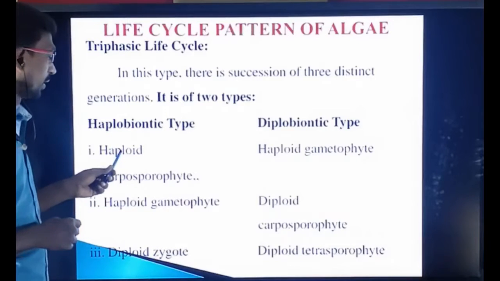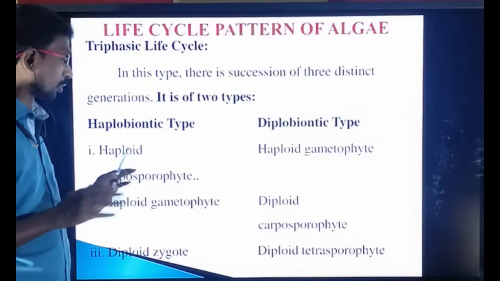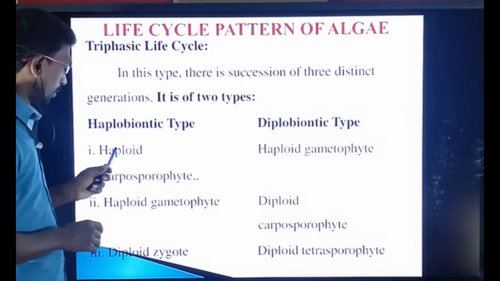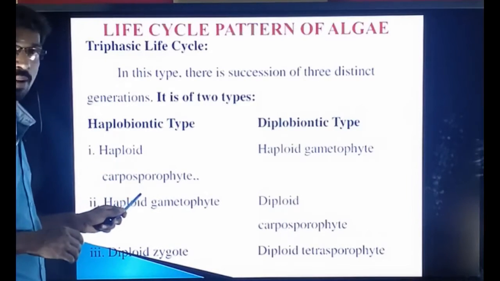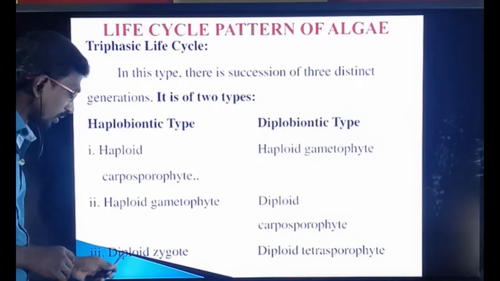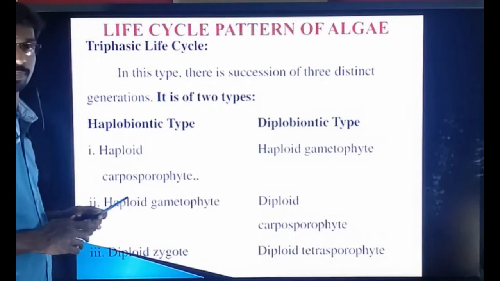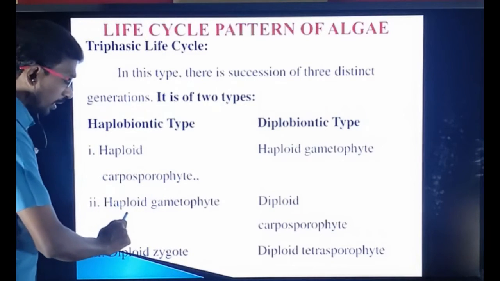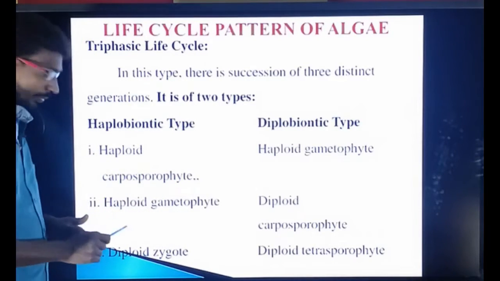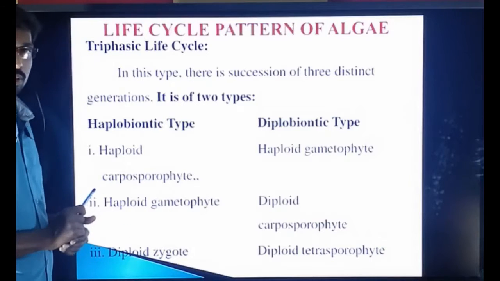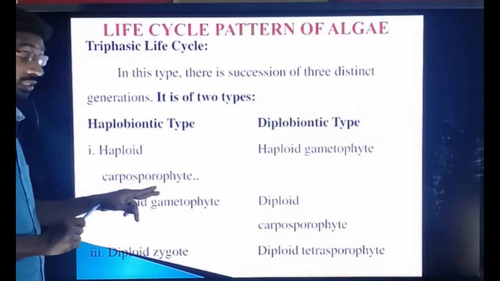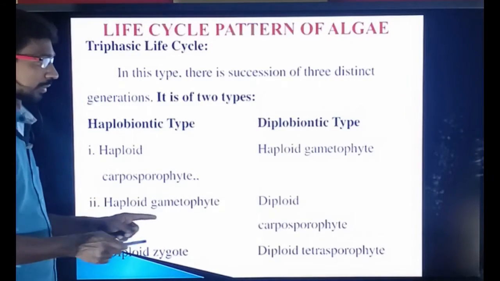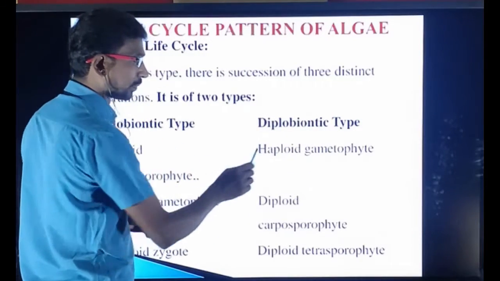In haplobiontic, a haploid carposporophyte and a haploid gametophyte are formed, and they alternate with the diploid zygote, that is the sporophyte. So three stages: two haploid, but the two are different, carposporophyte and gametophyte.